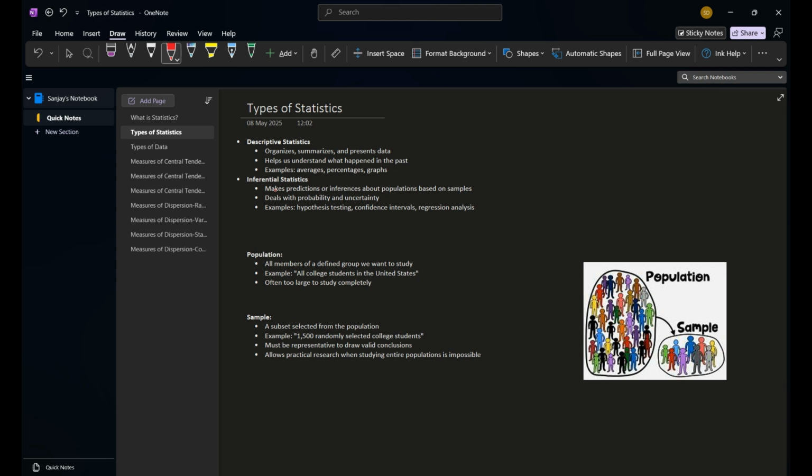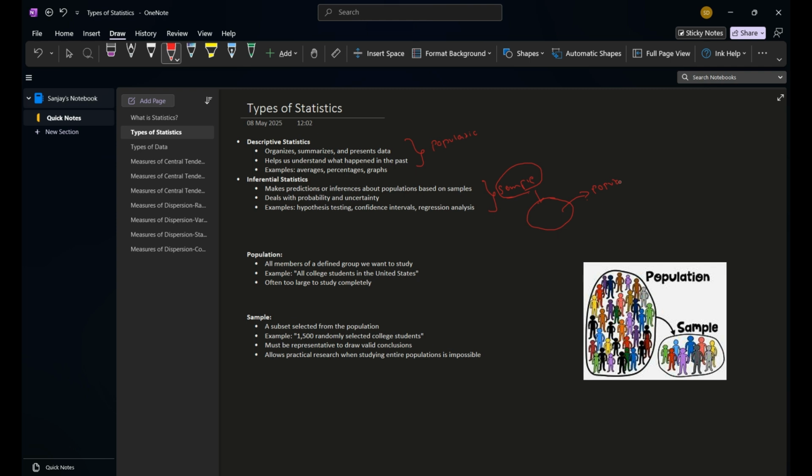One thing: in descriptive statistics we will be considering the whole population for study, and in inferential statistics we will be considering only a sample. So we will be making predictions on the sample to infer about the population, based on selecting a suitable sample.